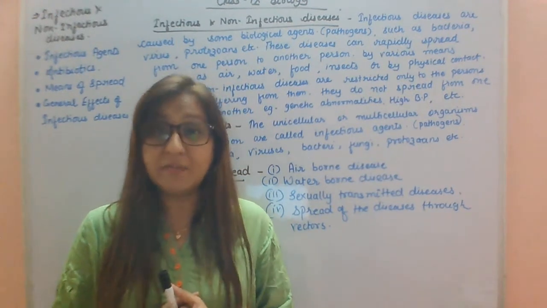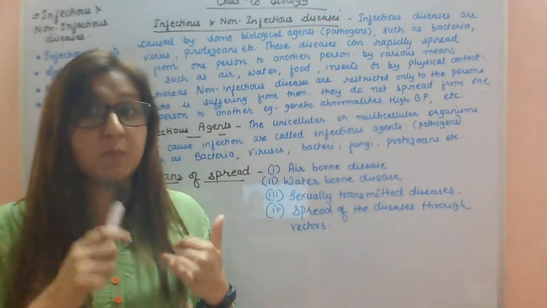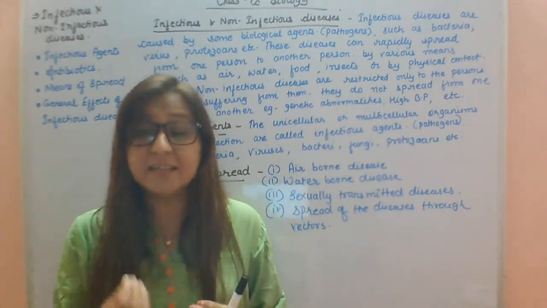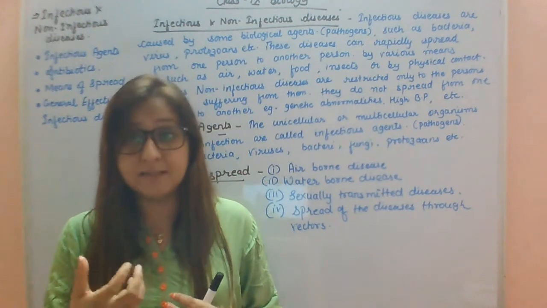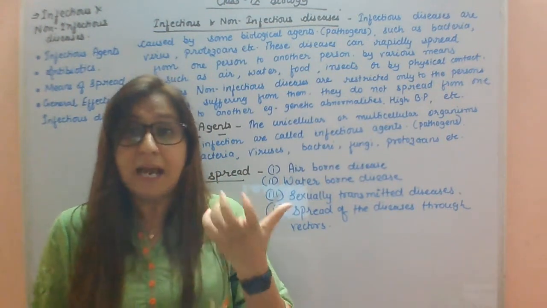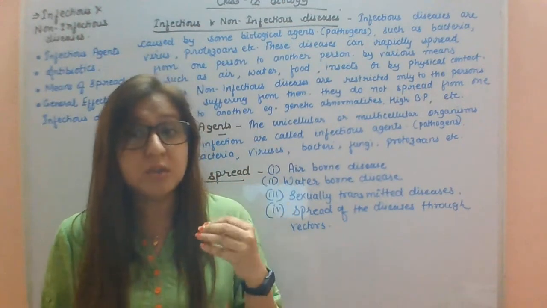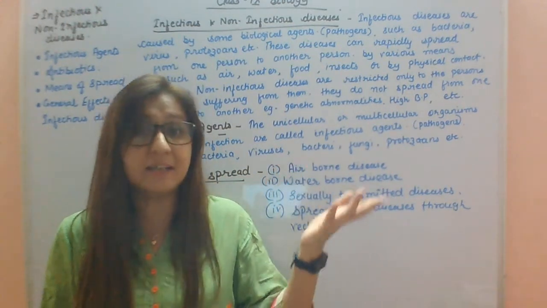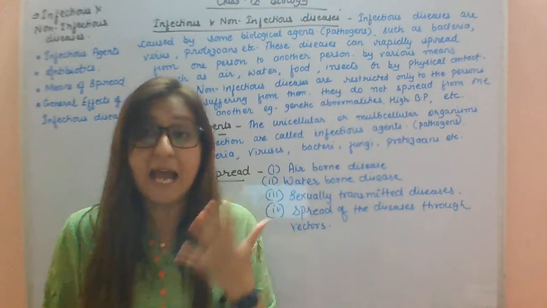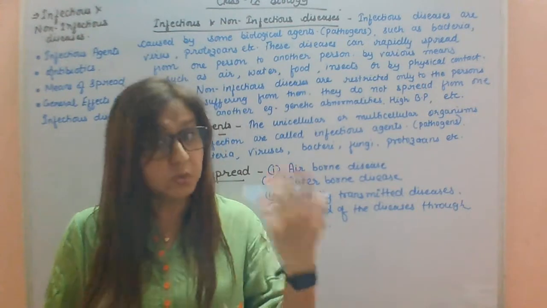Like now we are facing the pandemic of COVID-19. This is also an infectious disease because it transmits from one person to another person. When a person is sneezing or coughing, small droplets of this infectious agent are carried out by the mucus, and if this cough which comes out from the mouth or nose drops somewhere on the ground, or if any person is rubbing his face with his hand, the viruses reside on his hand, and it spreads from one person to another person.